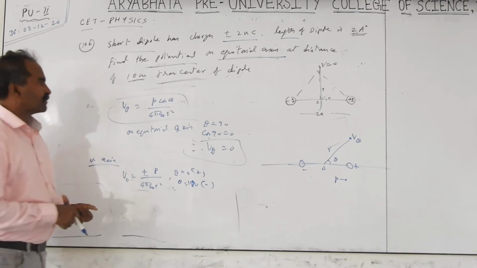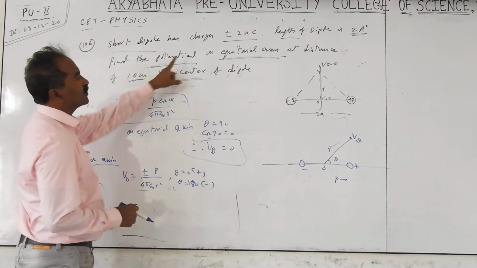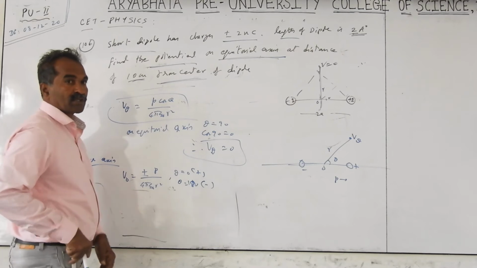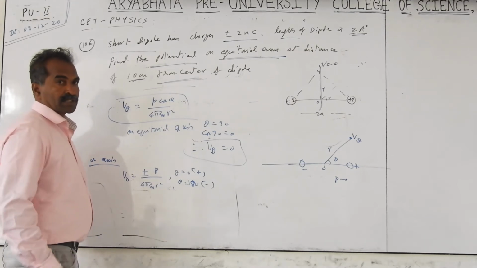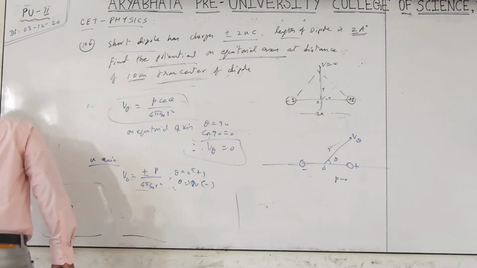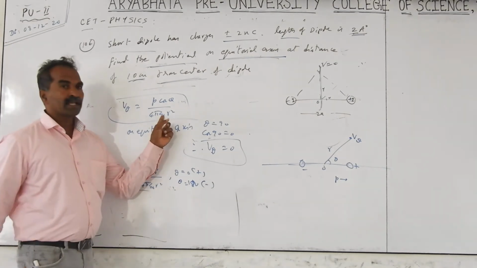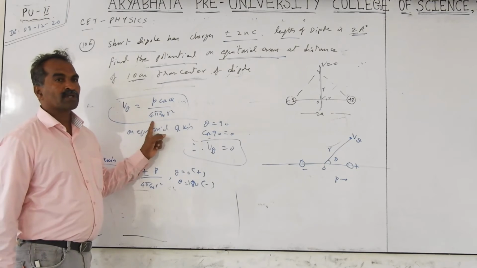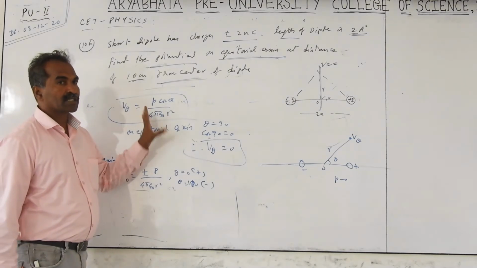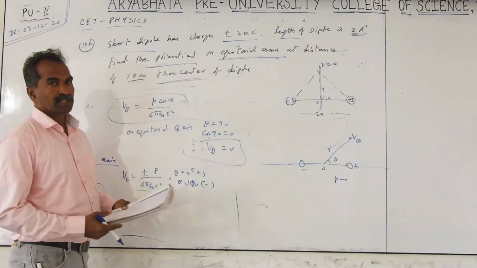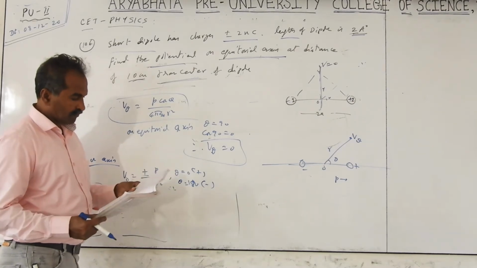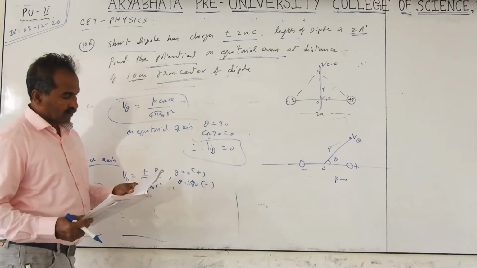This problem is only about the equatorial plane, solving only for potential, not electric field. For the electric field formula, the denominator R cube comes. So the short-dipole electric field that I get is P by 4 pi epsilon naught R cube. Apart from that, cos theta doesn't come for electric fields. Potential only comes for the short type. Next question 107.